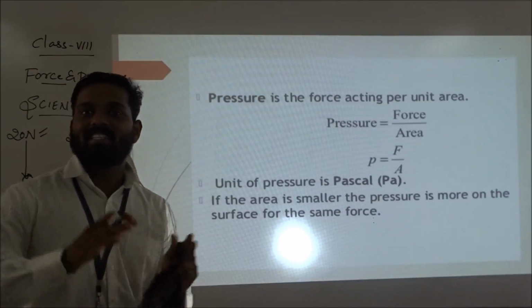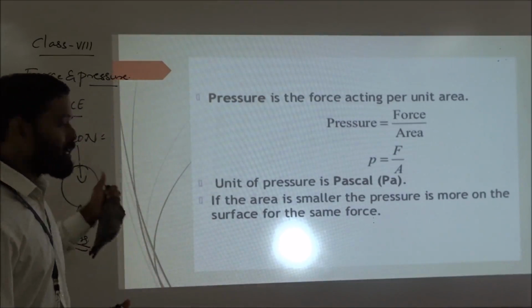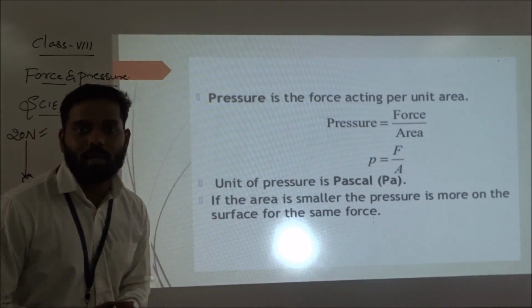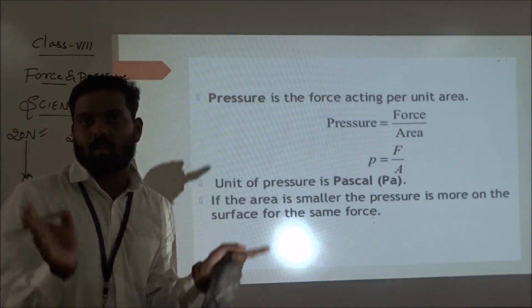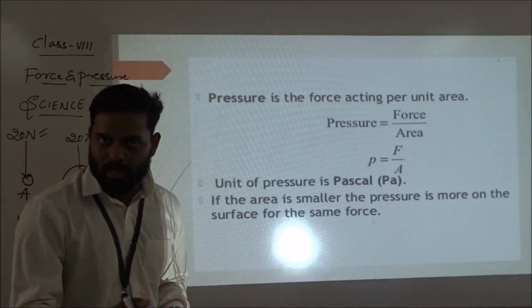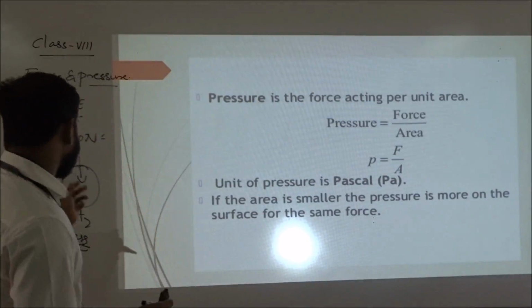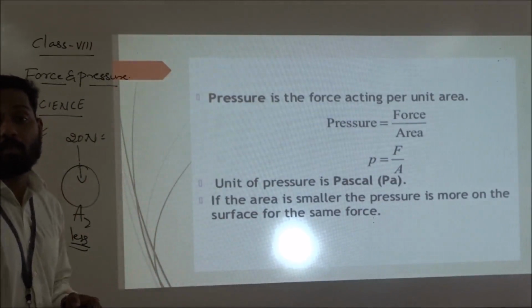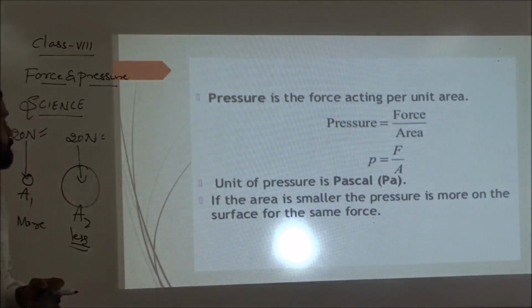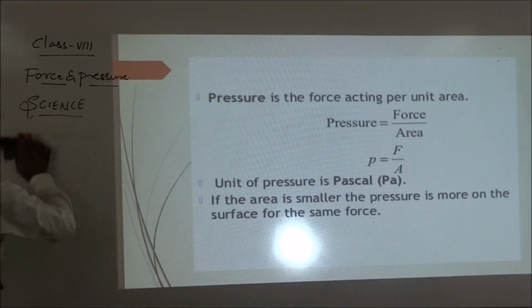I am sorry for that: pressure is inversely proportional to area. Why? Because if the area is larger, the pressure will become less. If the area is smaller, the pressure will become more. So I can say that pressure is inversely proportional to area, not directly. So next, after understanding that,